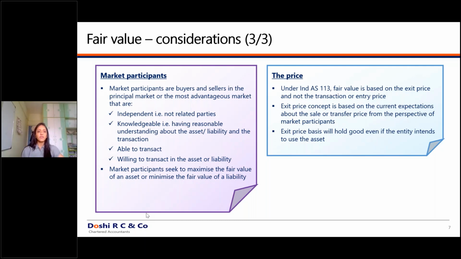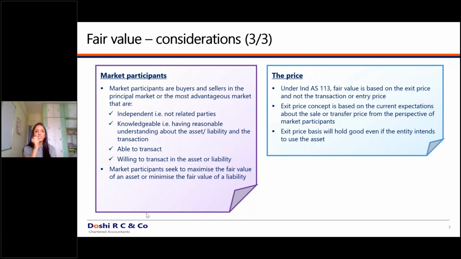So that buyer should be a knowledgeable buyer. That buyer should be able to transact in that asset, and the buyer should be willing to transact in that asset. What does it mean? You have not forced a particular buyer to transact in that asset. The buyer is willingly transacting in that asset. So all these conditions should be satisfied to decide who are the market participants.